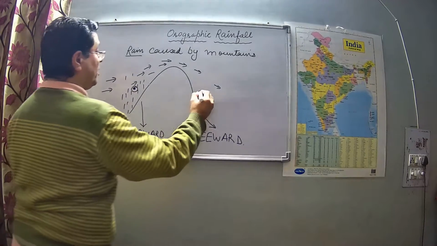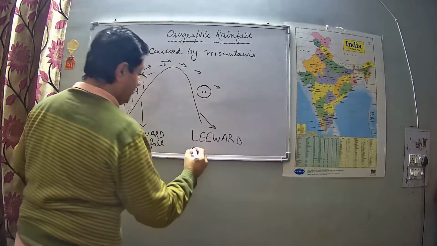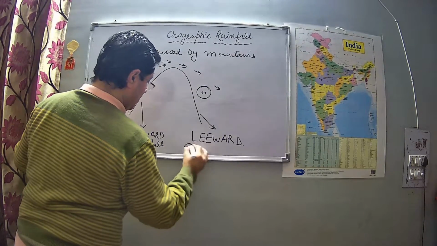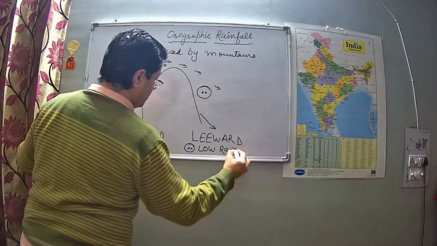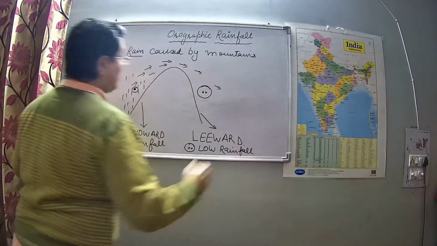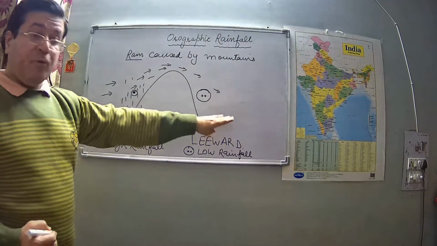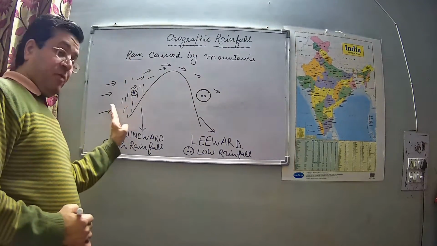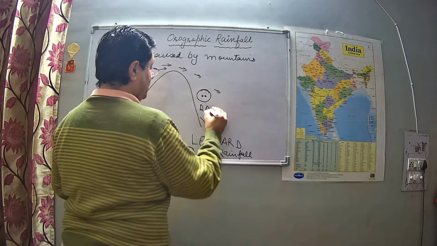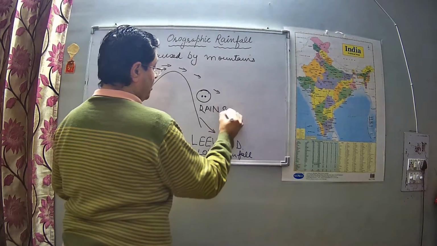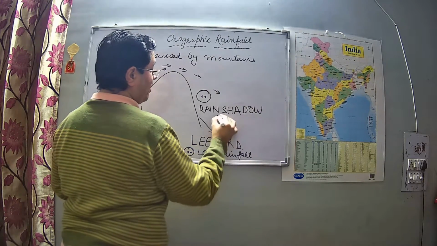And this is the region where we have low amount of rainfall, low rainfall. Okay, and this region which receives low rainfall in comparison to the windward side is also known as rain shadow zone. This is rain shadow zone or rain shadow area.